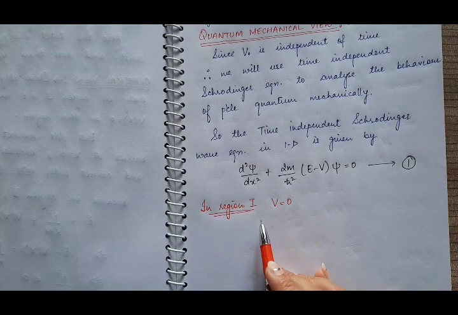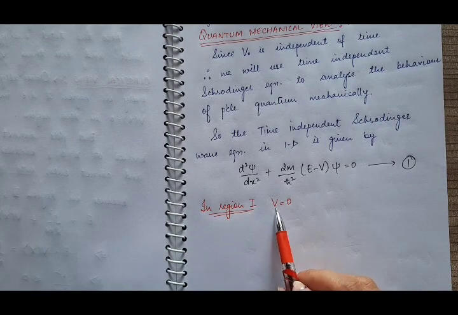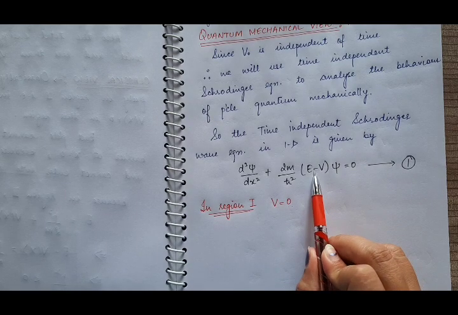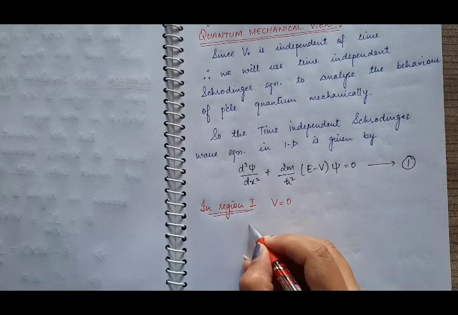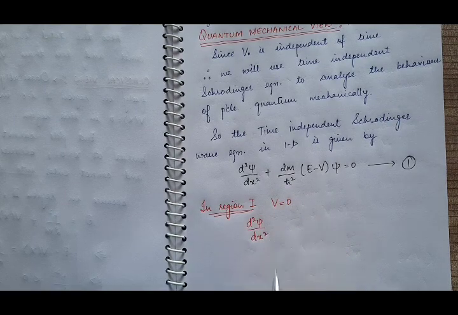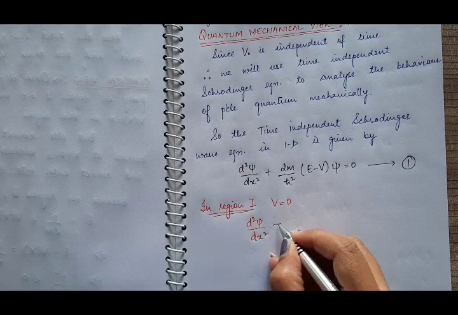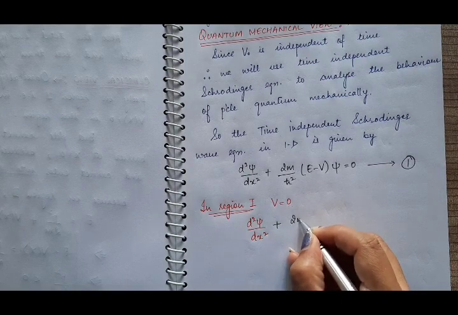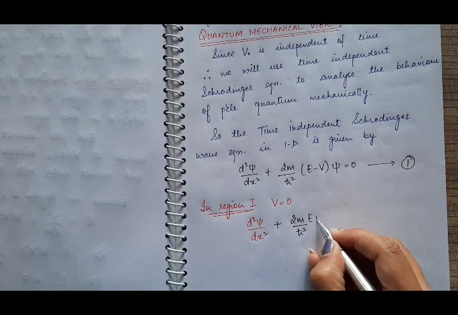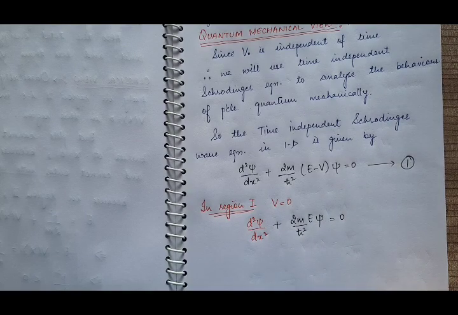So in region 1, we know that the potential V is 0. So put this value in equation 1. We'll get d²ψ/dx² + (2m/ħ²)(E − 0), which is E, equal to 0.